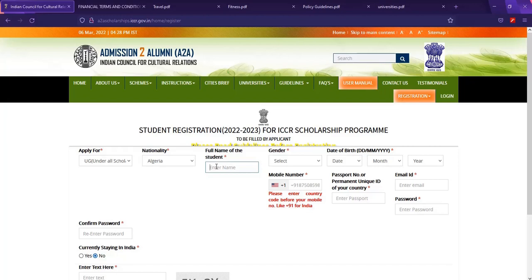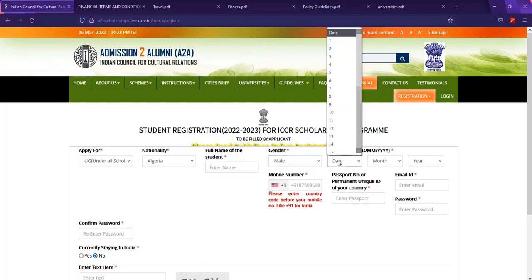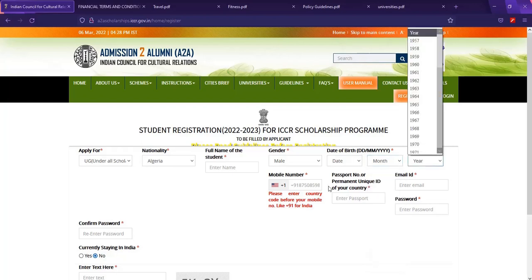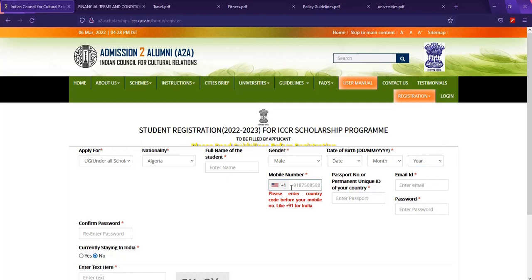Here is your full name portion. Write your full name, your first name and your last name, and write your gender. If you're male, just choose male, and your date of birth, that's the month and the year. So here is very important. If you find it difficult, there's no option to put something here. The only thing you can do is press the second function on your keyboard and the plus sign.